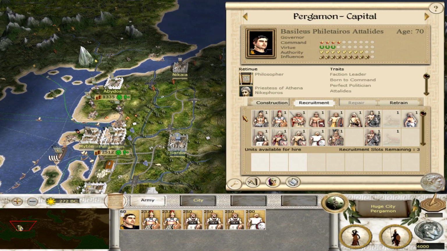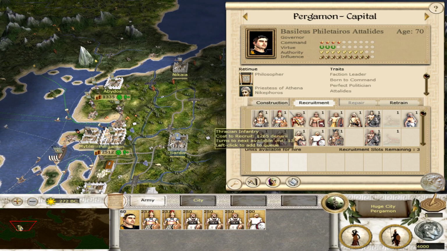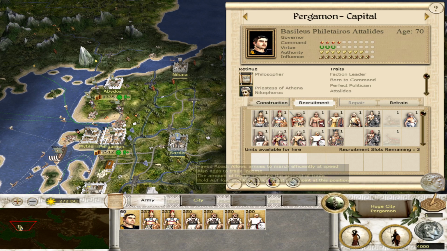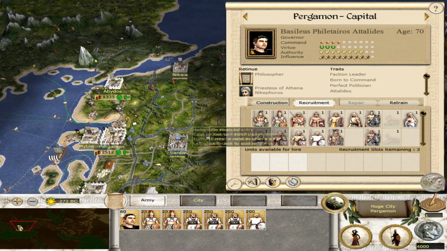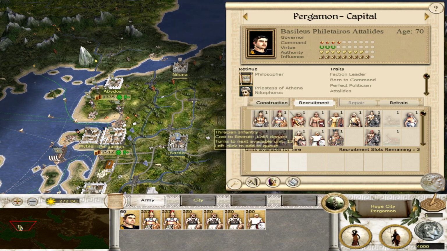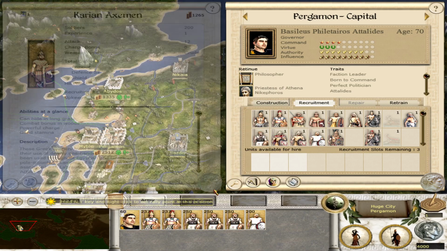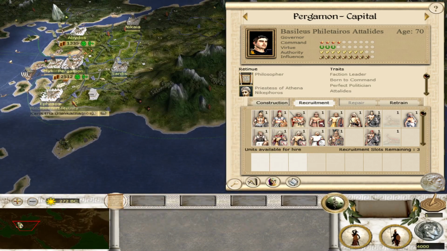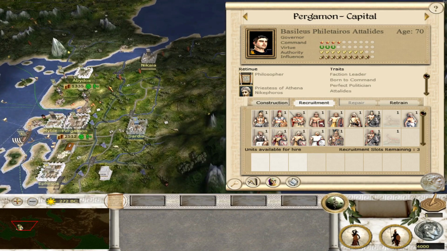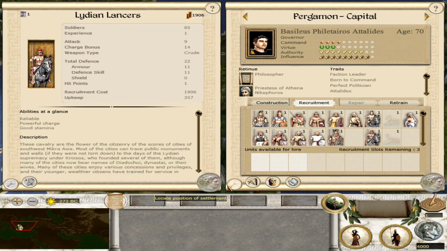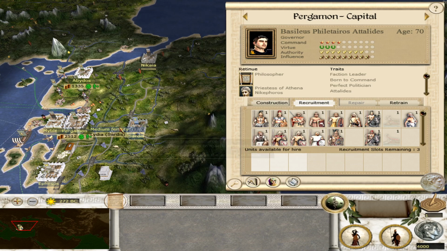But I have to say, the other thing about this mod is that the AOR, the area of recruitment system, is very well done. So, for example, you've got recruitable here. You've got Thracians. You've got Carians, of course. Caria is down here near Halicarnassus. You've got more Thracians, but this totally makes sense. And then Lydian Lancers, so some Lydian cavalry. Of course, Lydia right here in Sardis.